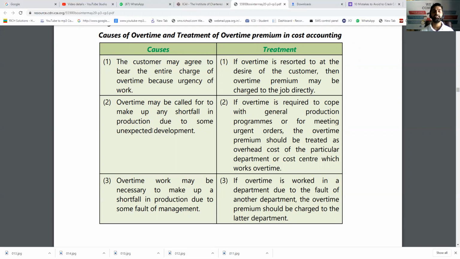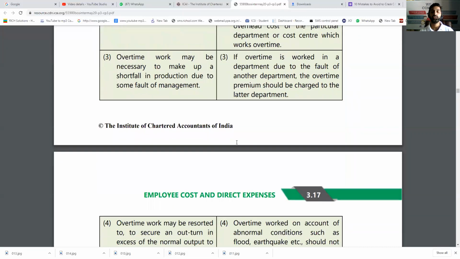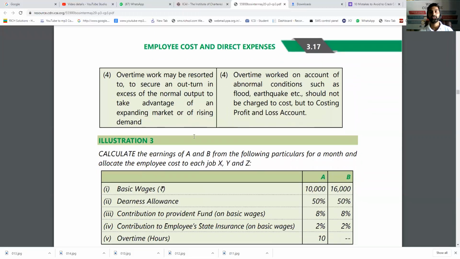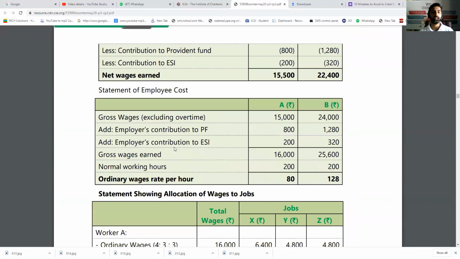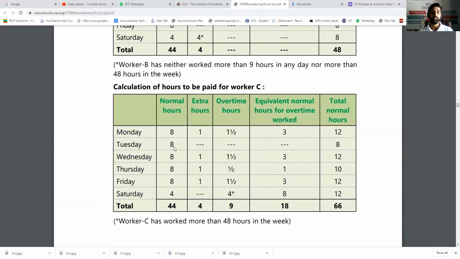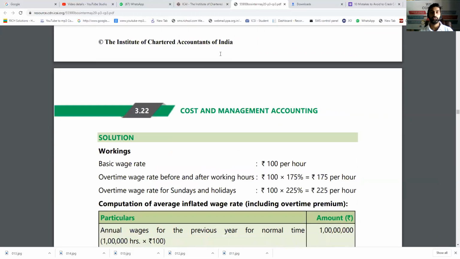But if it is normal, because it is regular, many times we get an additional offer order and then we have to pay it, then it can be absorbed by good units, that is, good jobs. So if it is due to an abnormal reason, it goes to costing P&L. Due to a normal reason, it will be charged to the overheads. Okay, so that was all about the charging of overtime. Now the question comes, what are the costs related to overtime? Let's go for that also.